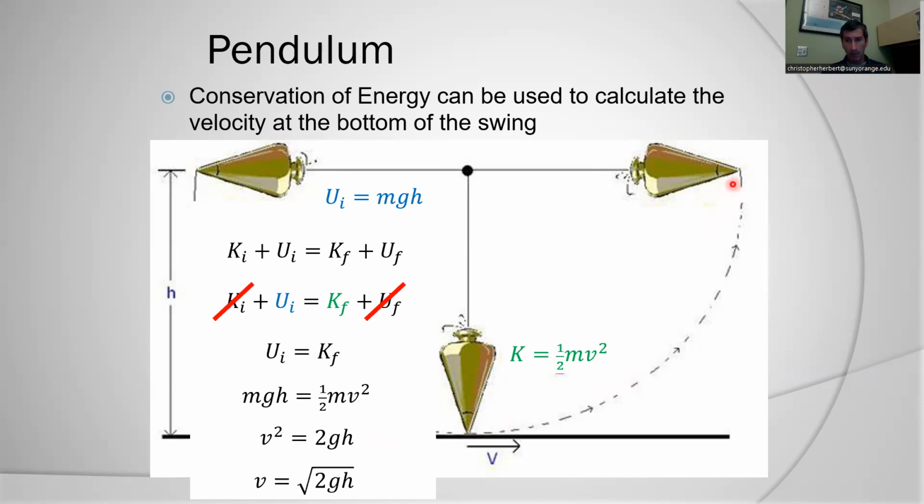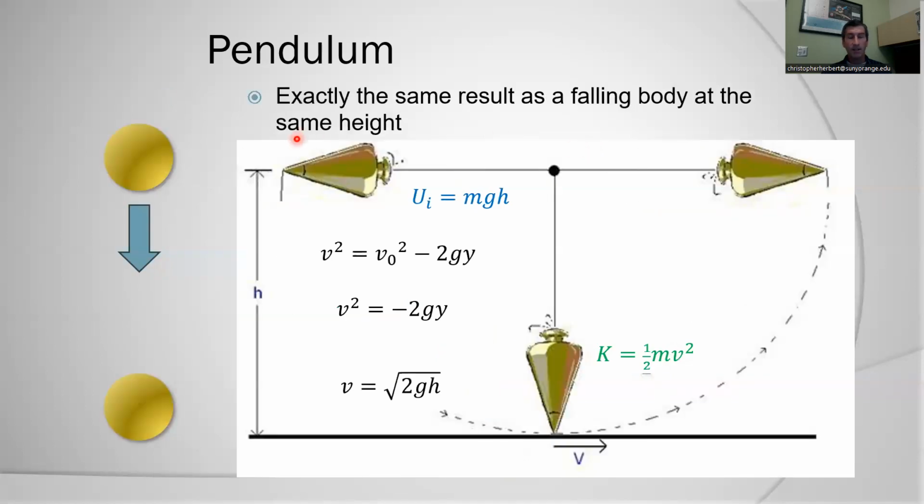And if it swings upward, because mechanical energy is conserved, it will reach the same height at which it started, and the kinetic energy will drop down to 0 there. Now, what's interesting here is this is the exact same result as if I dropped a mass an equivalent amount of height. Now, what's different here is my conservation of energy equations don't give me velocity. What they're really doing is they're giving me speed, because the kinetic energy, we square the speed here. Even if that were velocity, I would be only considering the magnitude here.